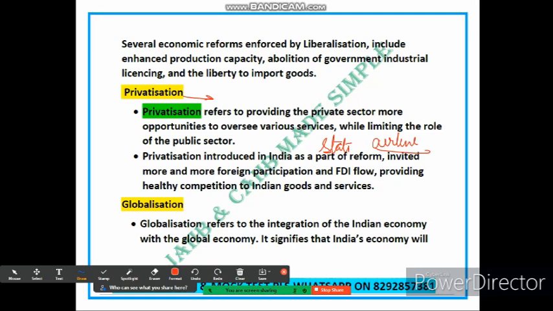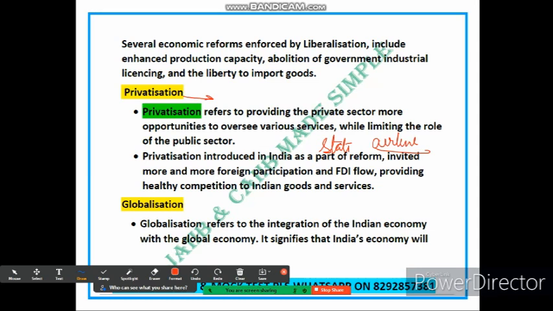Now let's see the next part regarding globalization, the last point of this particular slide. Let's see the globalization in detail. Friends, these are very important points which I am making clear using an example, so that you can understand each concept clearly. Globalization refers to the integration of the Indian economy with the global economy.